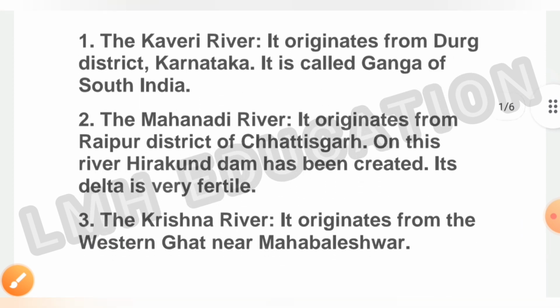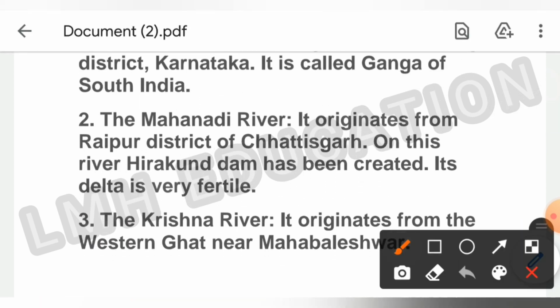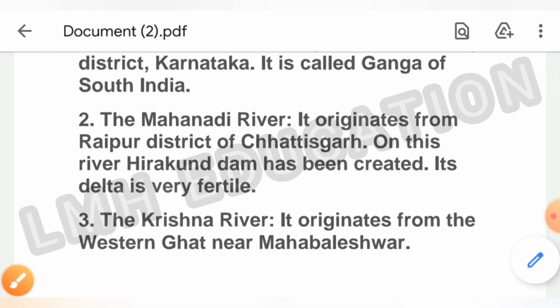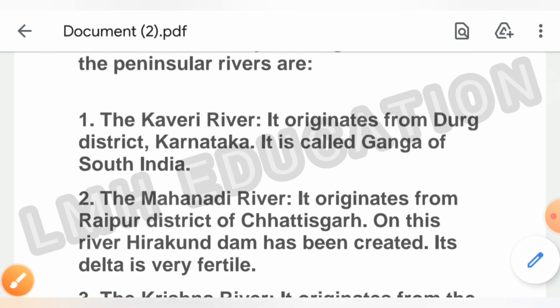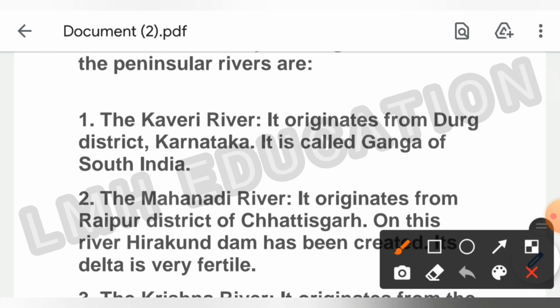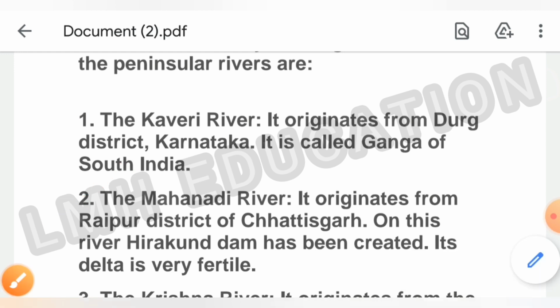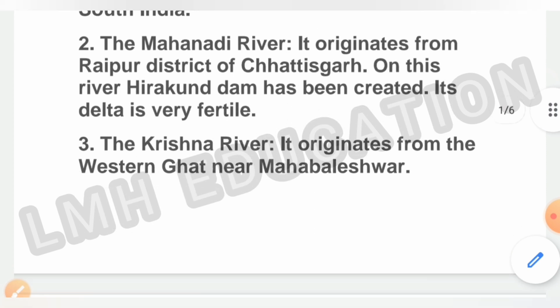the first one is the Kaveri River. It originates from Kodagu district, Karnataka. It is called the Ganga of South India. So this is the first one, Kaveri River. The second is Mahanadi River. It originates from Raipur district of Chhattisgarh. On this river, Hirakud Dam has been created. Its delta is very fertile.